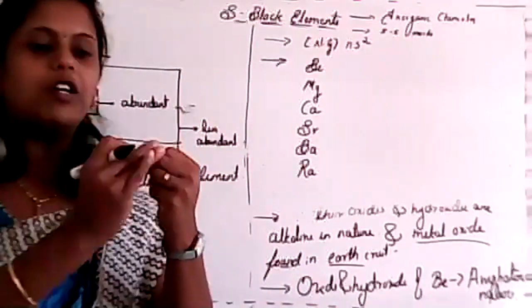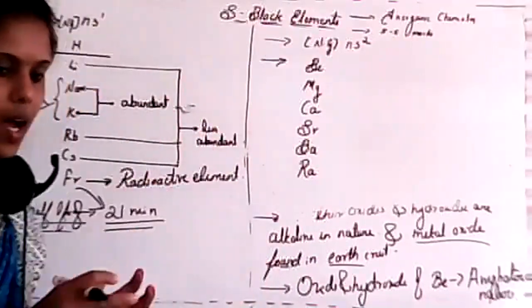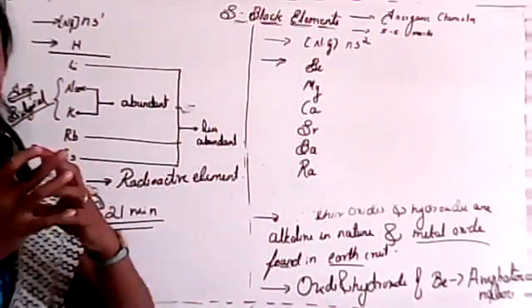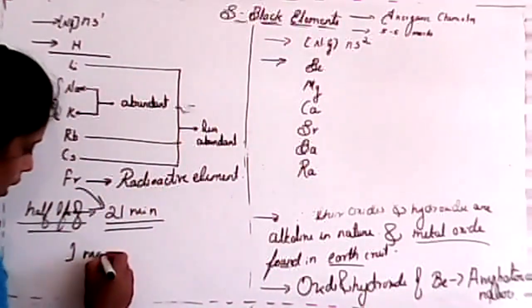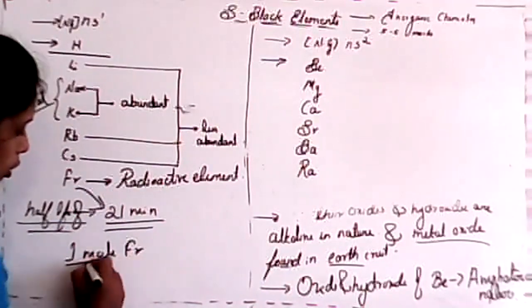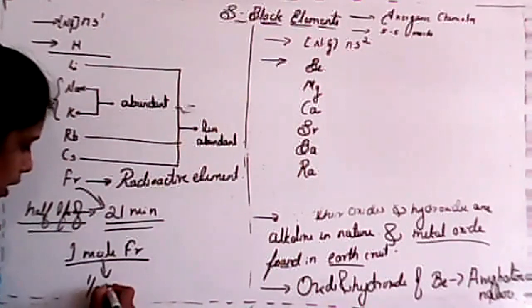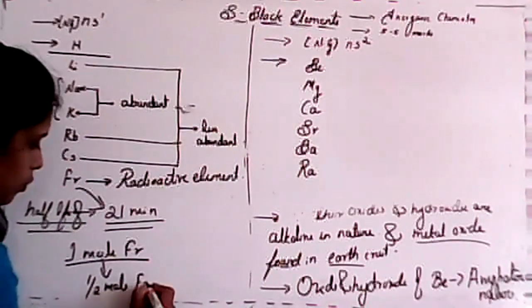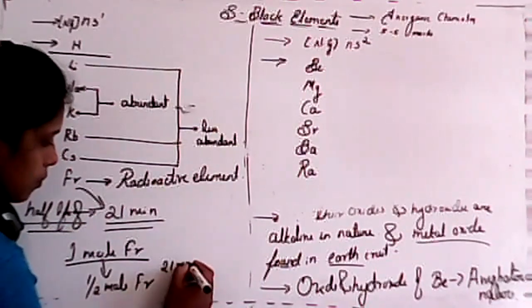So that means it will minimize itself by radiating, isn't it? We can't consider its whole life. If I consider 1 mole of francium, convert it into half a mole, equal half, isn't it?